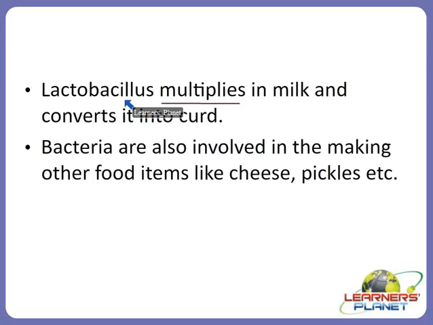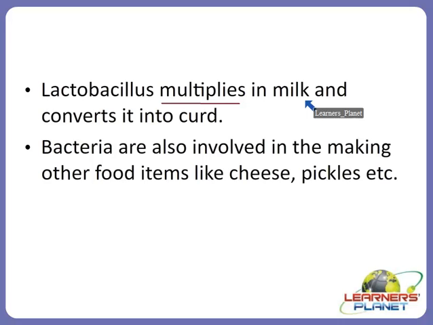For that, they need energy. They need raw material. From where are the raw material and the energy coming? That is actually coming from the milk. We know that milk contains sugar. Which sugar is present in the milk? It is lactose. Now this lactose is used up by the lactobacillus as a source of carbohydrate. Then further, it will convert this lactose sugar into acid. Which acid would be formed from lactose? It will be lactic acid.